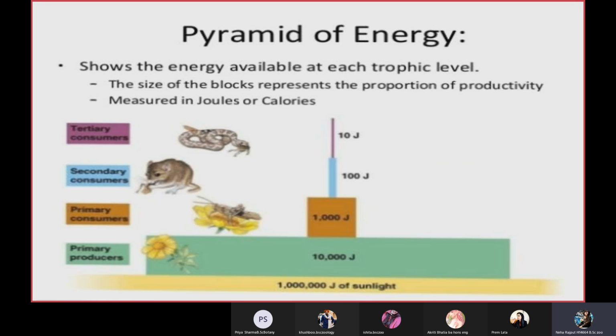Pyramid of energy is directly made by Lindeman's law, where he told that only 10% of the energy is moved further to the next trophic level, and the rest is lost, maybe as heat production or in other biological processes. So only 10% of energy is transferred to the next trophic level. Here you can see that if there is this much sunlight, only 1%, that is called PAR, is consumed by the plants, and then the 10% law follows on, also known as Lindeman's 10% law of energy. So this is the pyramid of energy.